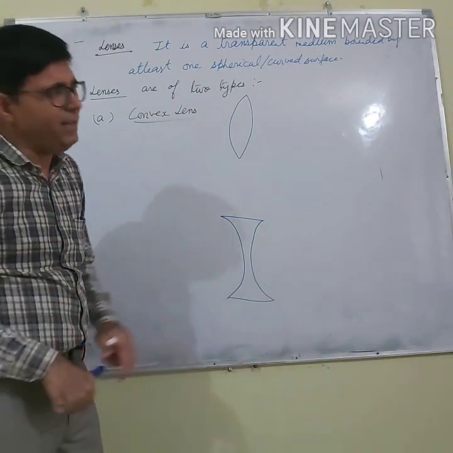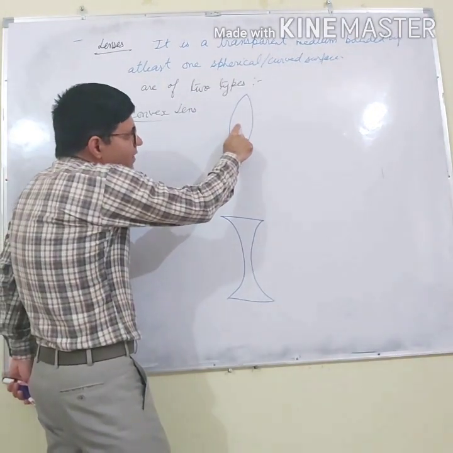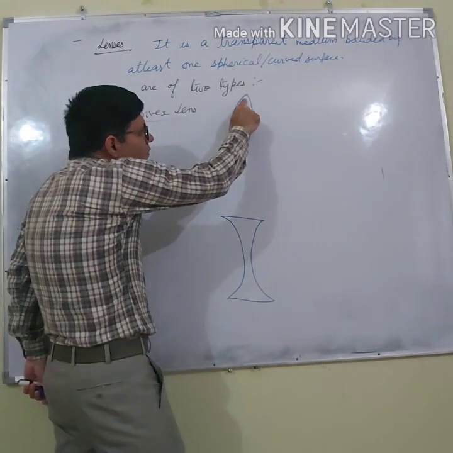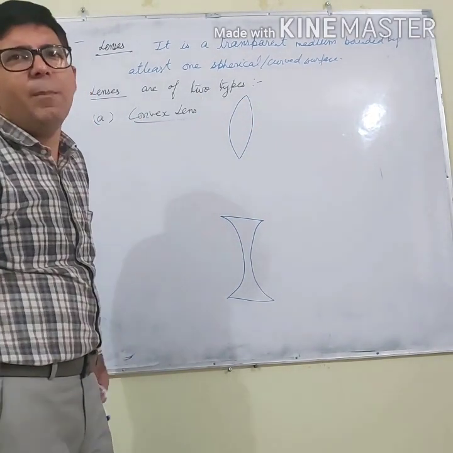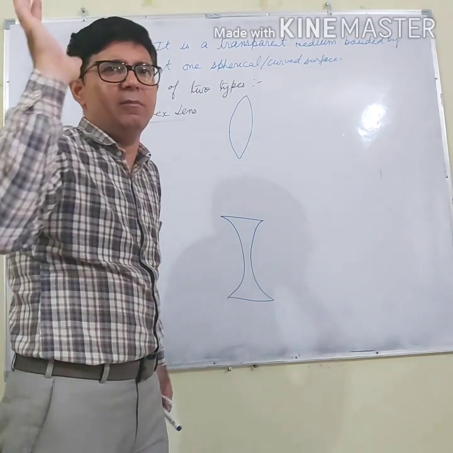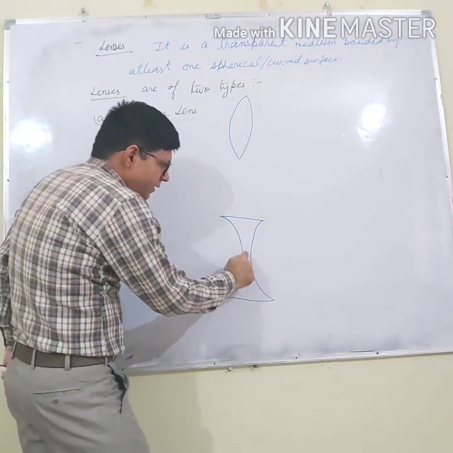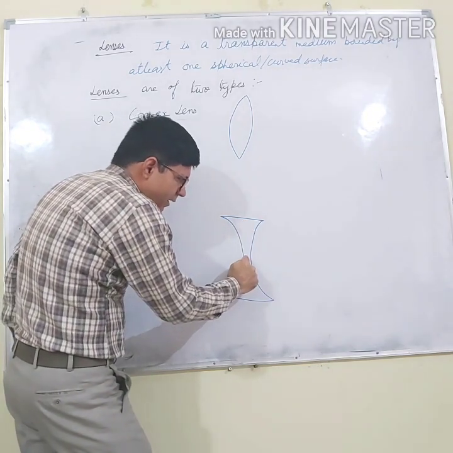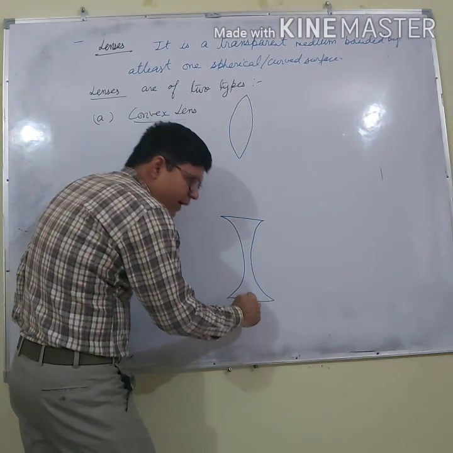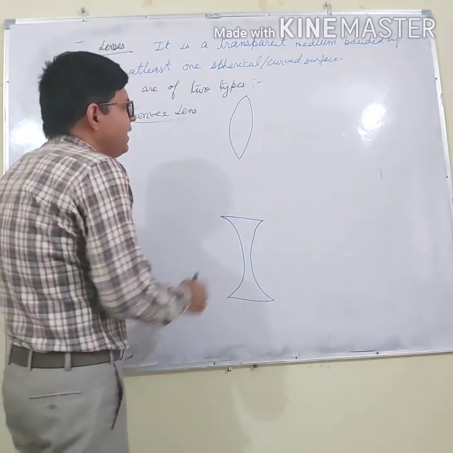Now how will you define them? From the center, if I move upward, or move downward, it becomes thinner and thinner. Here in this case, if I move from its center upwards, it will become thicker. From center downward, it will become thicker.